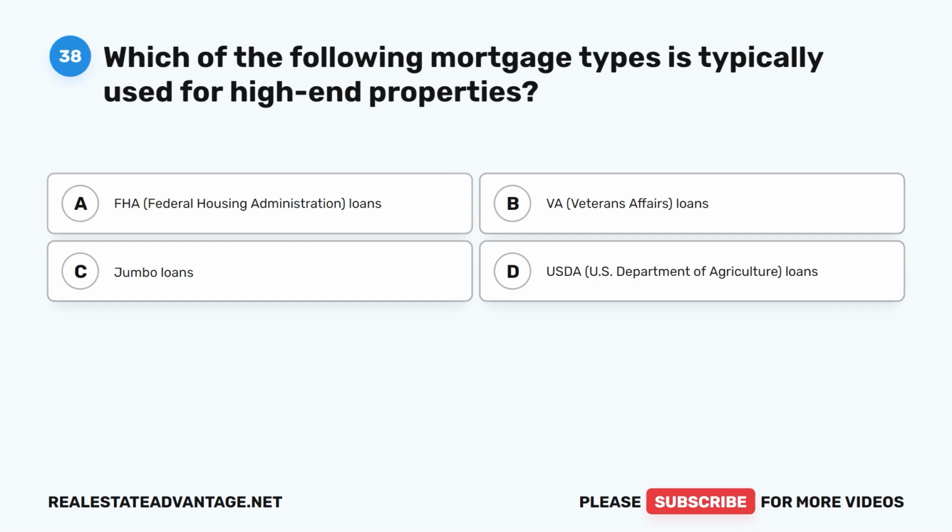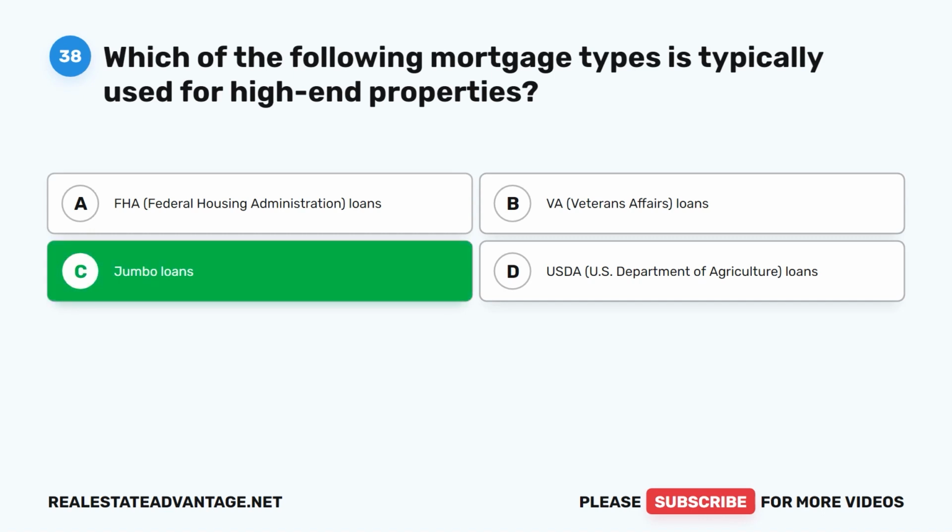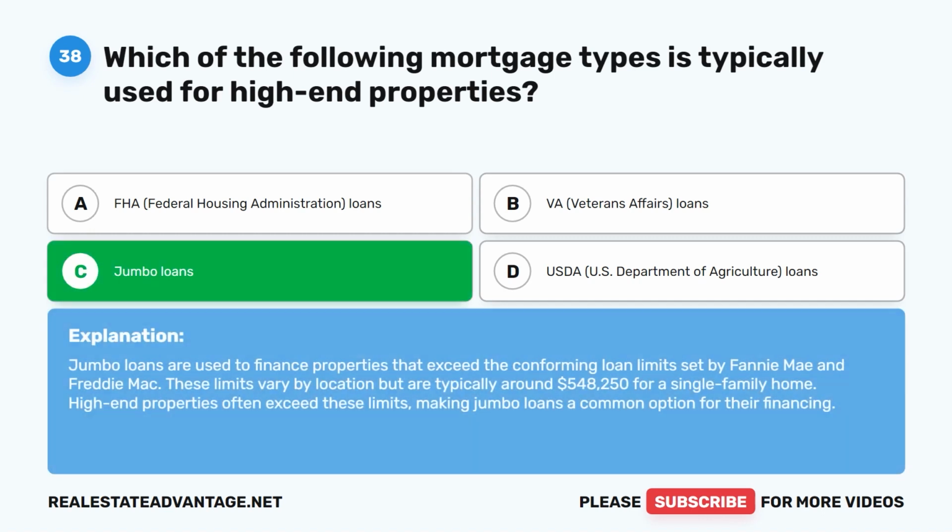Question 38. Which of the following mortgage types is typically used for high-end properties? A. FHA, Federal Housing Administration loans. B. VA, Veterans Affairs loans. C. Jumbo loans. D. USDA, U.S. Department of Agriculture loans. The correct answer is C. Jumbo loans. Jumbo loans are used to finance properties that exceed the conforming loan limits set by Fannie Mae and Freddie Mac. These limits vary by location but are typically around $548,250 for a single-family home. High-end properties often exceed these limits, making jumbo loans a common option for their financing.